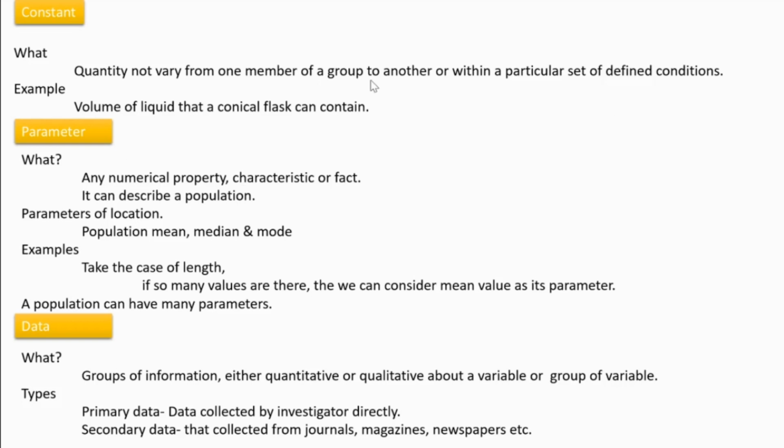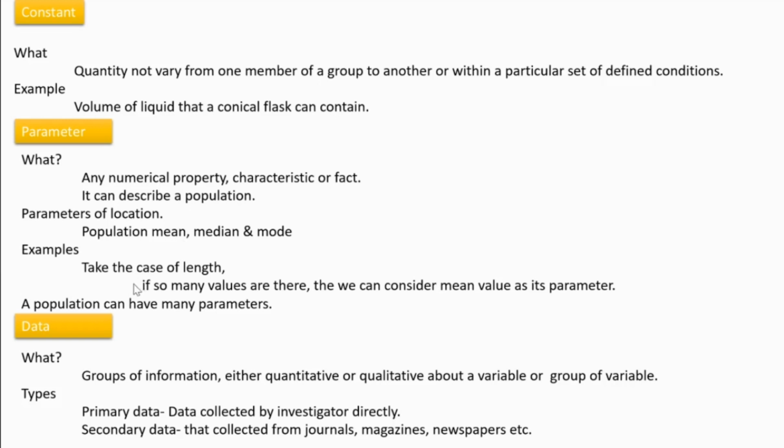Parameter is a numerical property or characteristic or fact. It can describe a population. So if I tell that around 150 centimeter is the range of height of students in second BC, it's a character that I can express about that particular variable relating to your class. Different types of parameters of location are mean, median, mode. I think you are already studying all these things now in your systematics portion.